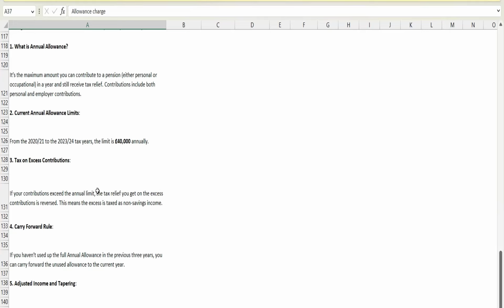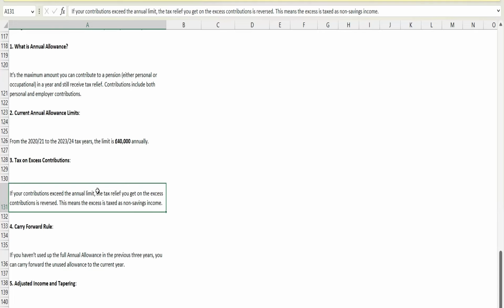So basically, this is for the excess contribution. Now, one more thing. As I said in the first example, I contributed 20,000 and my employer contributed 10,000. So altogether it was 30,000 and my limit was 40,000, right? So 10,000 was unused. Okay.